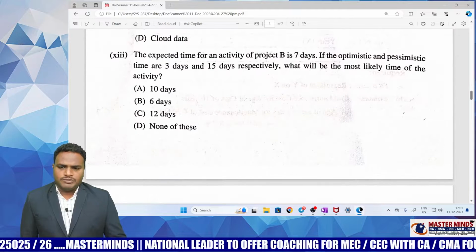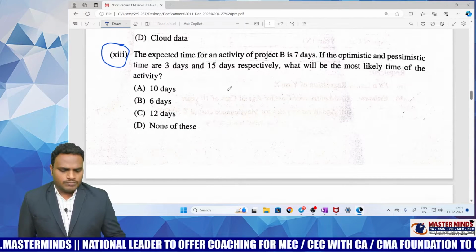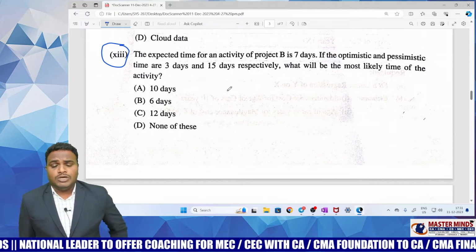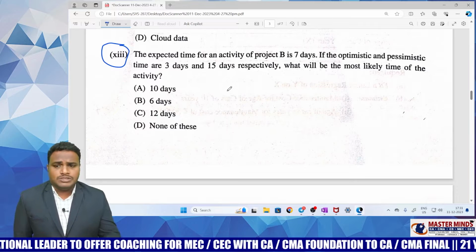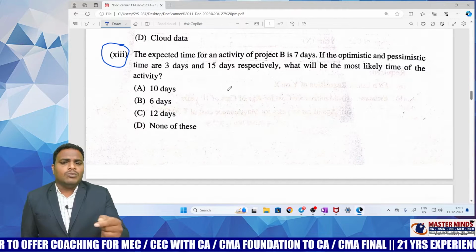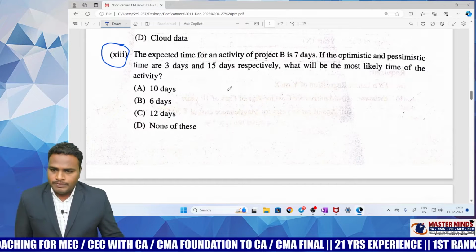This time we observe one new MCQ, that is a problem-related MCQ. Till now, in the majority of the attempts, the MCQs were on a theory basis only. But this time they are also asking a practical-based MCQ for 2 marks.